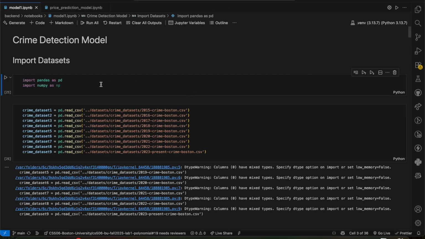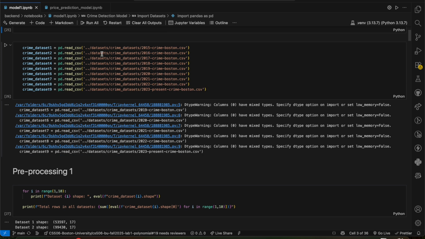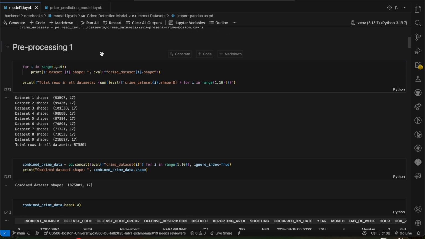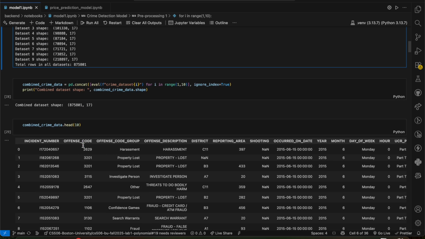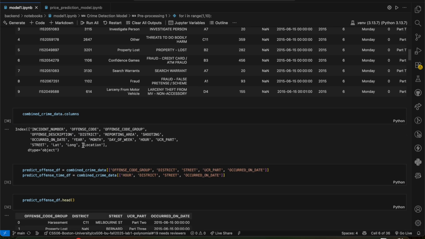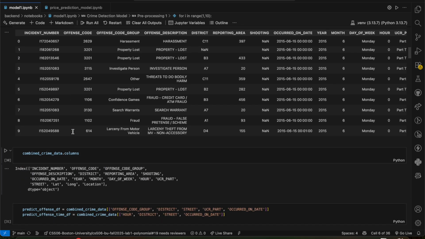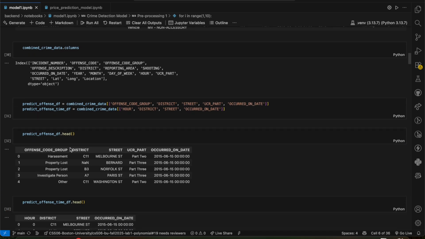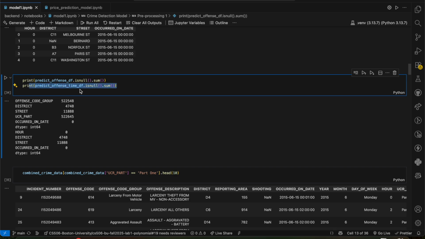Now coming to the Python part, we have the first type of model, which is the crime detection model. We have combined 10 years of data to find an overall 875,000 set of data points. After this, to visualize it, first we had to do the basic pre-processing, which is deciding what columns we will be needing, because as we see here, there are a lot of columns that are not really needed. Based on that, we also cleared some of the null values.